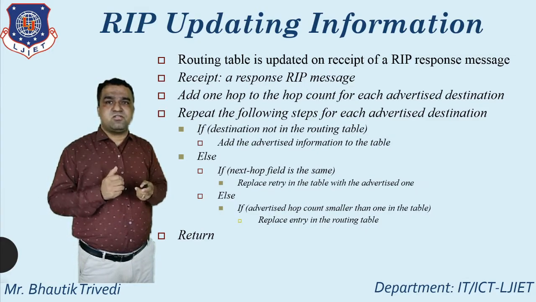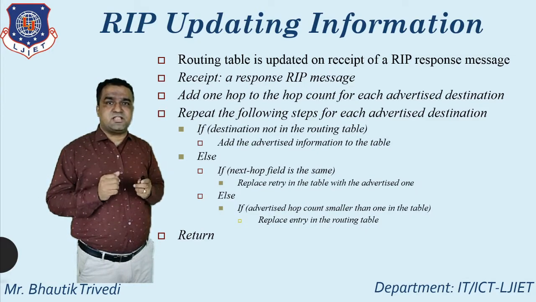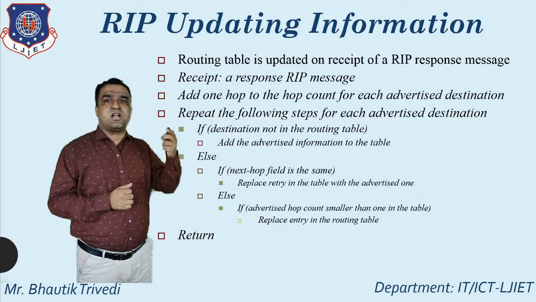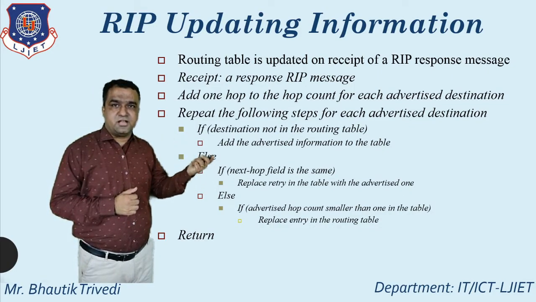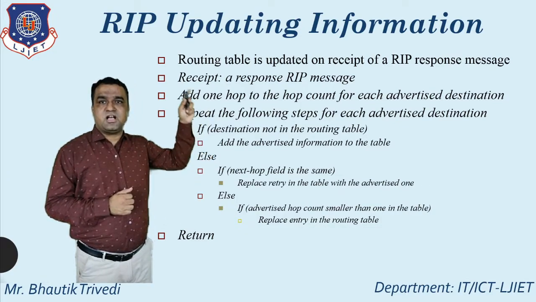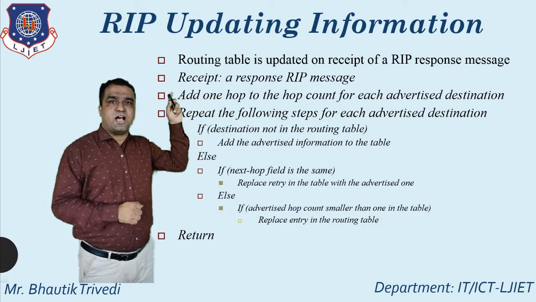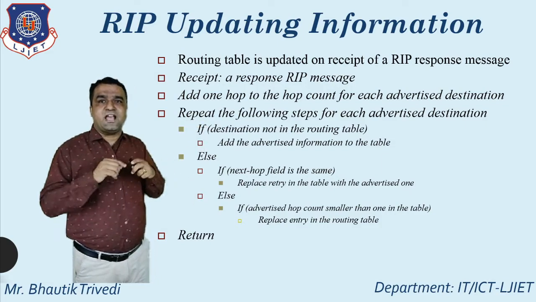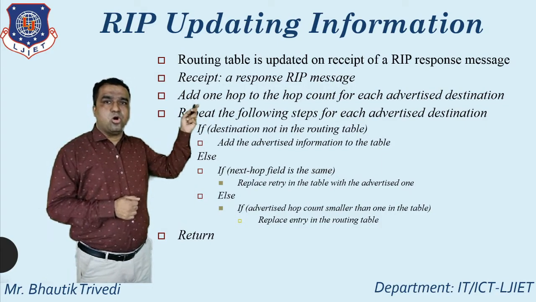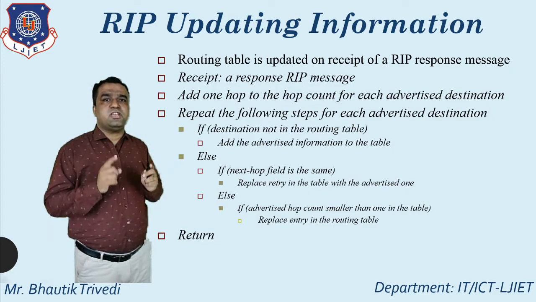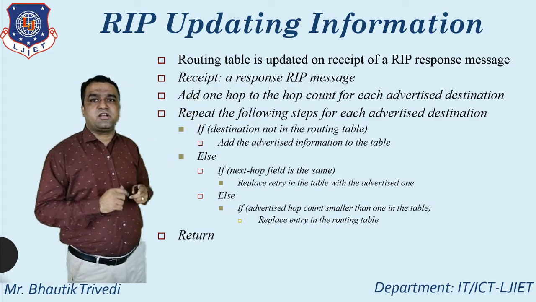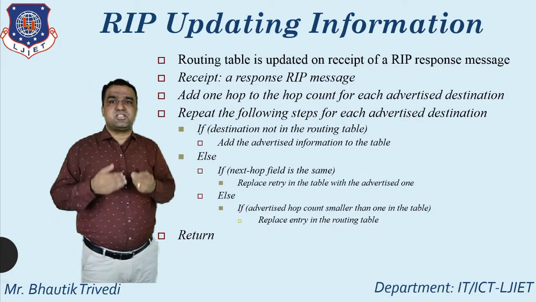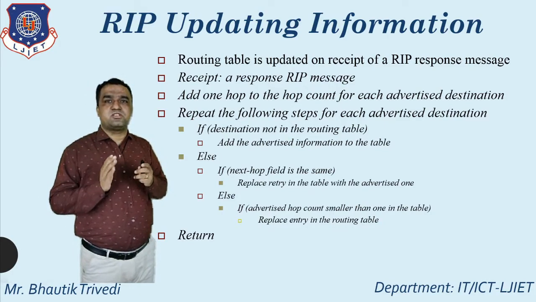Whenever you receive the RIP response message, at that time the Routing Information Protocol table is updated. After receiving a response RIP message, you add one hop to the hop count for each advertised destination. This is the important point whenever you receive the RIP response message.